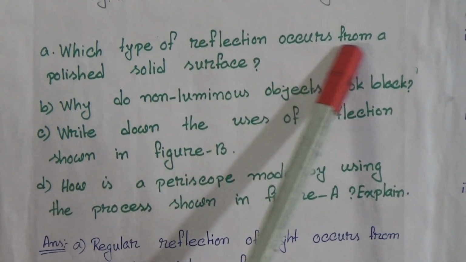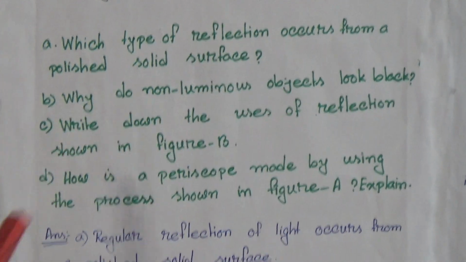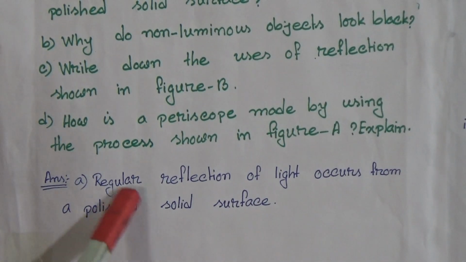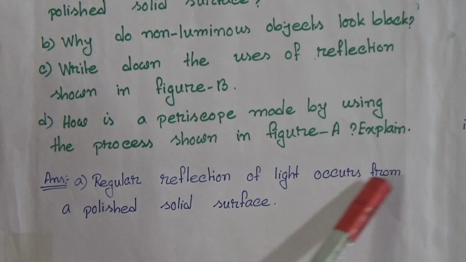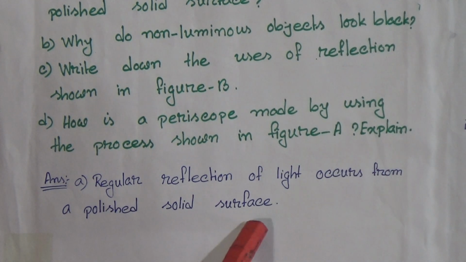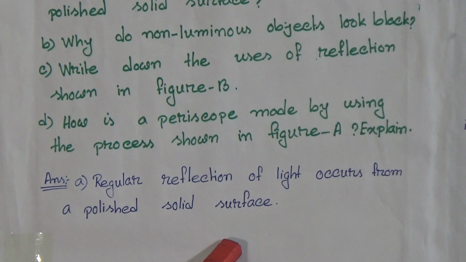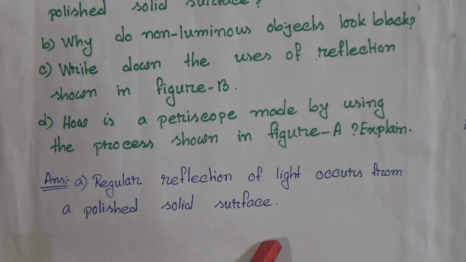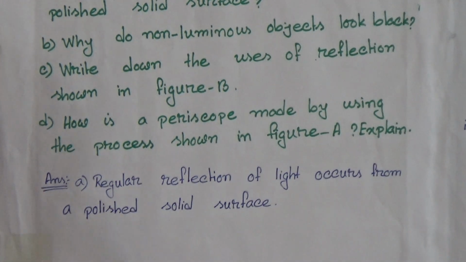So question A: Which type of reflection occurs from a polished solid surface? Answer: Regular reflection of light occurs from a polished solid surface. So we know that when the surface is smooth, then the reflection is also regular, in the opposite direction.